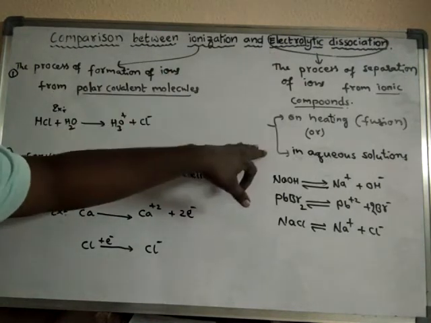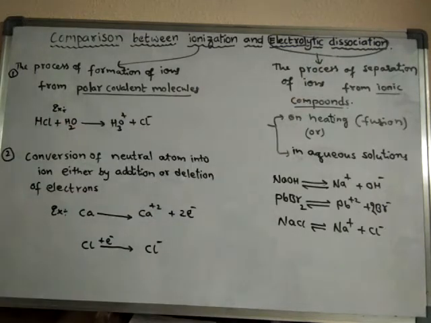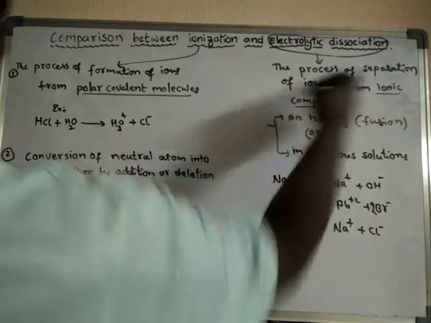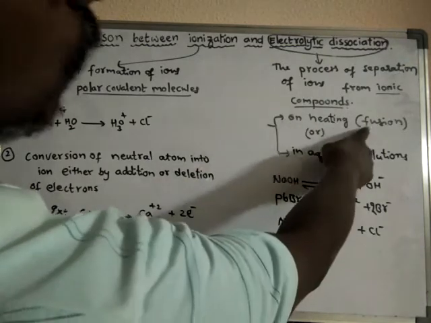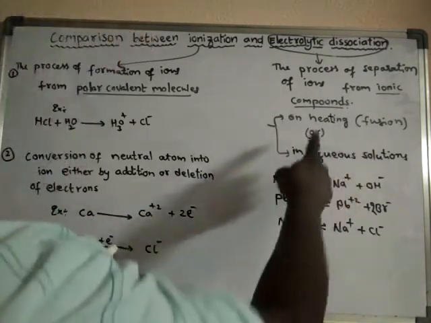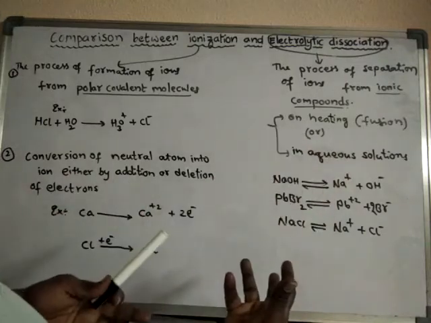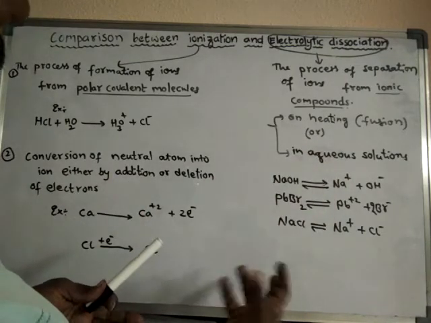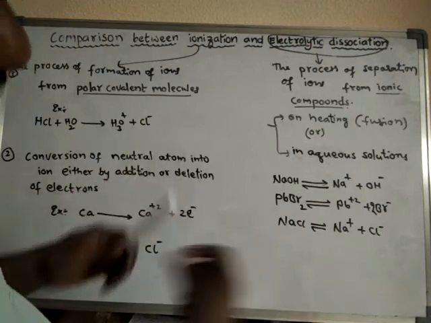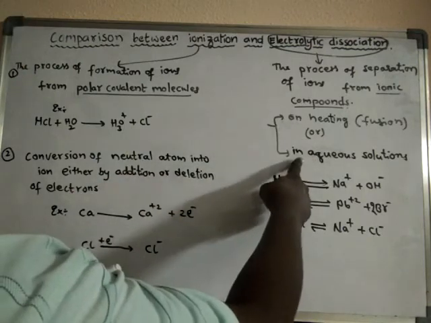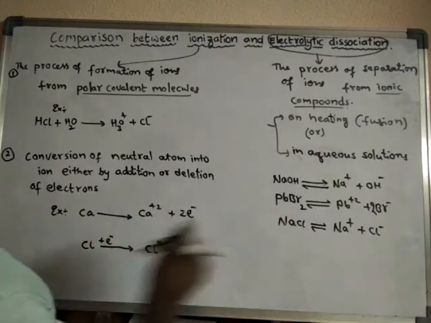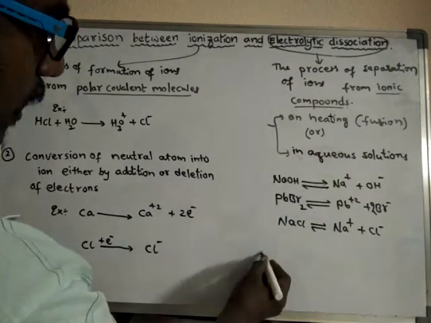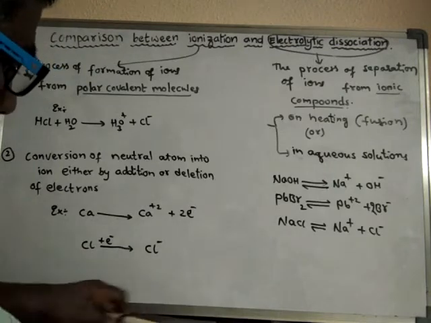Let us take separation of ions. The process of separation of ions can be achieved either by heating, that means fusion. Fusion means melting. Upon heating the substance will melt and the ions get separated, or else in aqueous solutions the ions are separated. For example, take NaOH, sodium hydroxide.